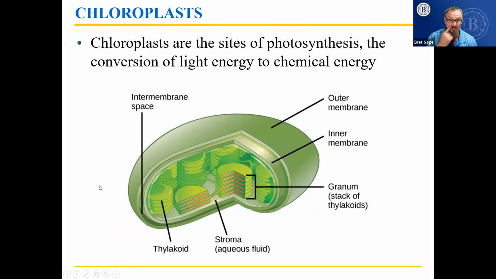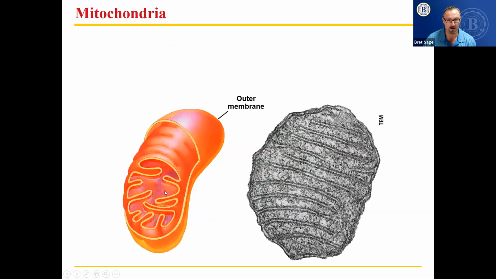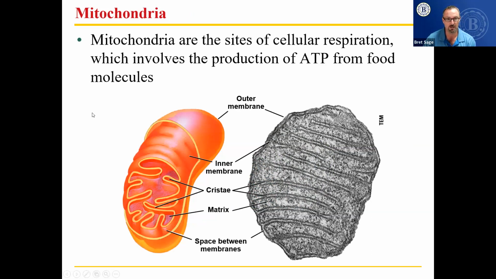And this is how we have our food on this planet, because plants make food and then either animals eat it and we eat the animals, or we eat the plants themselves. Here's a picture of mitochondria. It shows something similar to the chloroplast, but instead of these discs, it shows these infoldings. And these infoldings are going to be really important in an upcoming chapter as we talk about cellular respiration.